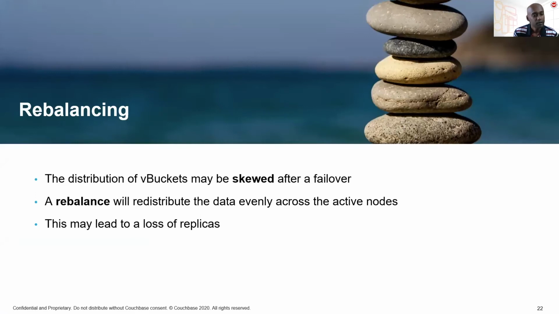So what exactly is a rebalance? Well, in the example which we just covered, we saw that there is a skew in terms of how the data is distributed after a failover, in which case, to ensure even load distribution, we can perform a rebalance operation. And Couchbase will again go through all of the available data and the available resources and then do an even distribution. One thing I must mention in this context is that this could lead to a loss of replicas unless we account for it. I won't really dive into this topic for now, though.